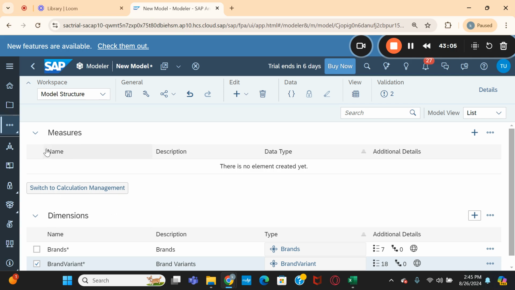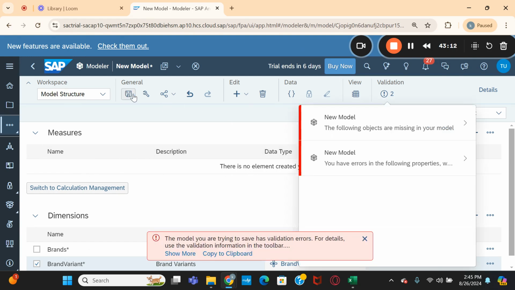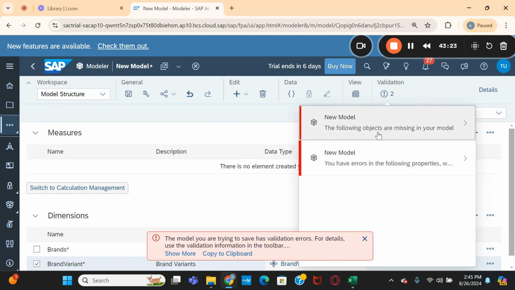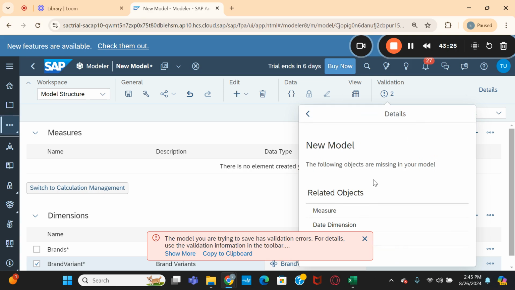And without at least one measure, we cannot save this model. Let me save this one. It is throwing an error. It says the model you are trying to save has validation errors. Following objects are missing in your model.